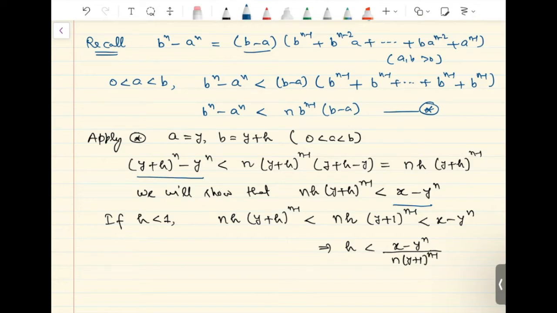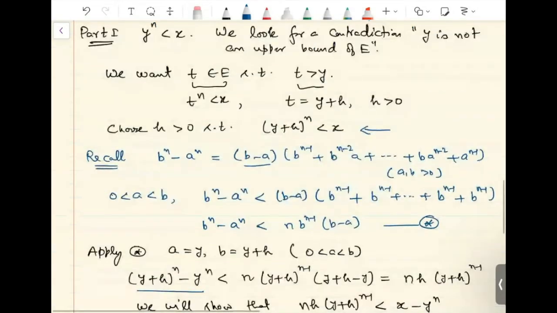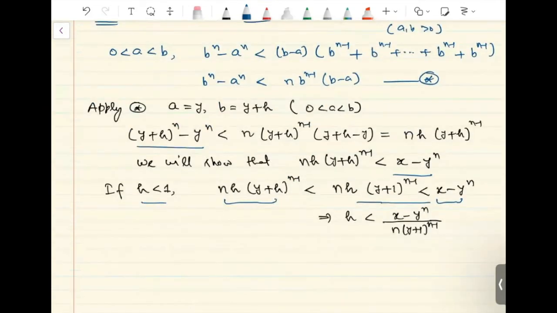So if I had tried to solve this inequality and from there try to get a value of h, I don't know even if that is possible. If it is possible, it is going to be extremely difficult. But if we make this simple assumption that h is less than 1, use it here, and from here it is easy for us to get a value of h. Also observe that our hypothesis was y raised to n is less than x, and since y raised to n is less than x, this quantity x minus y raised to n is positive. So this right hand side of this inequality is going to give you a positive number.